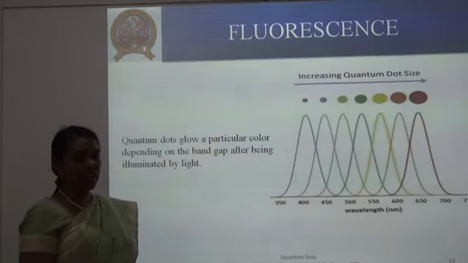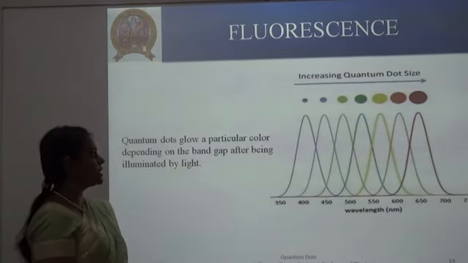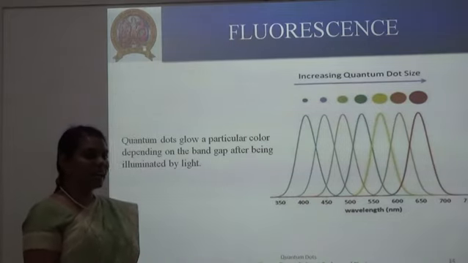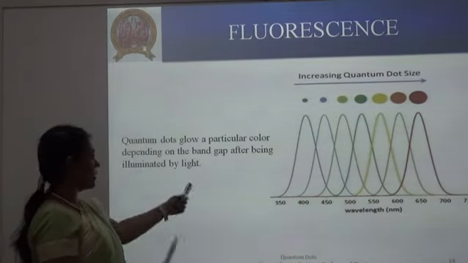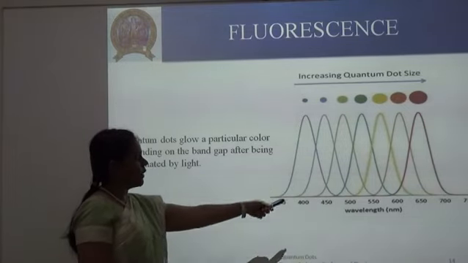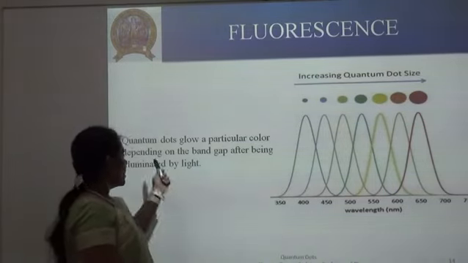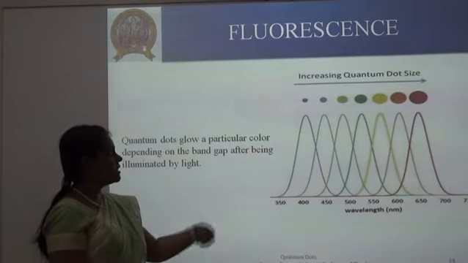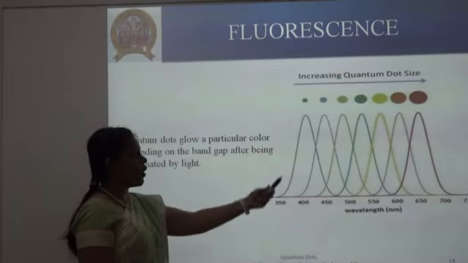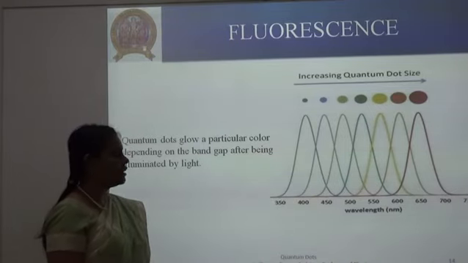The next important property is fluorescence. Whenever you illuminate light on a quantum dot, it has the property of glowing. Depending on the band gap, you will get different wavelengths emitted from the quantum dots. As you increase the dot size, as shown in the figure, the wavelength of the emitted photon increases.